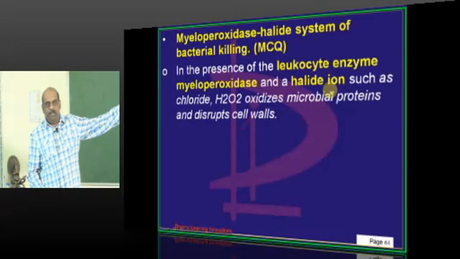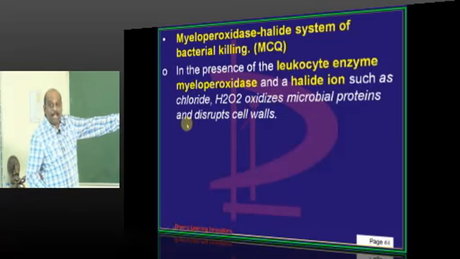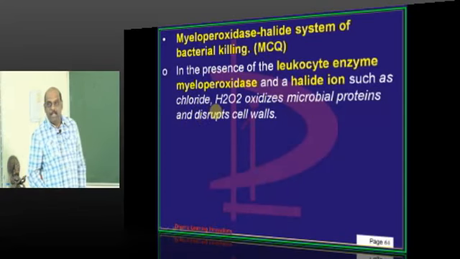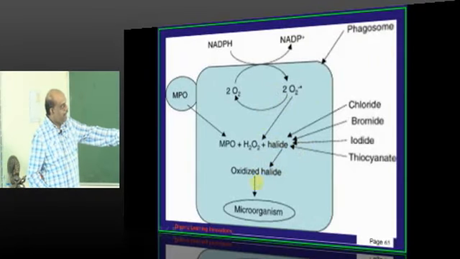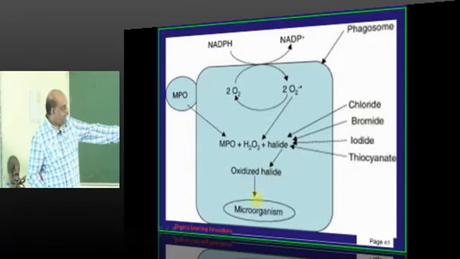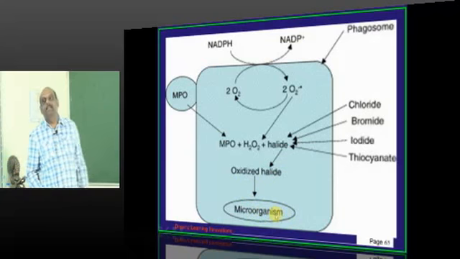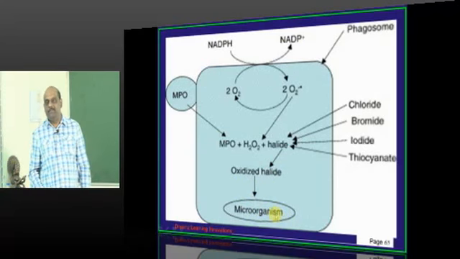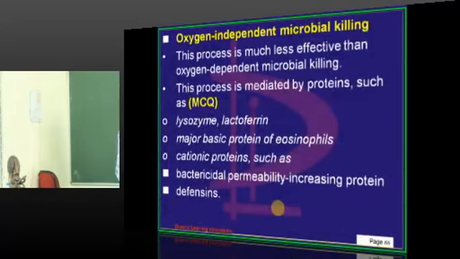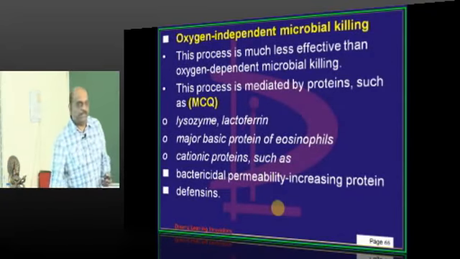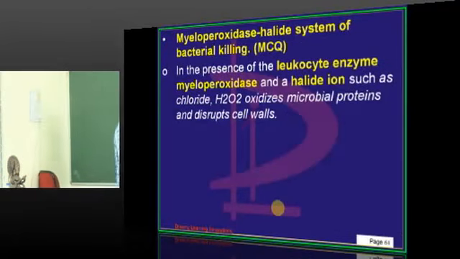Can you give me the halogens? Chloride, bromide, fluoride, all these are halogens, no? So the halide ion like chloride and the hydrogen peroxide both will combine to lead to an oxidized halide, which in turn will kill the microorganism, right? So this is the whole process by which ultimately the organism is killed.